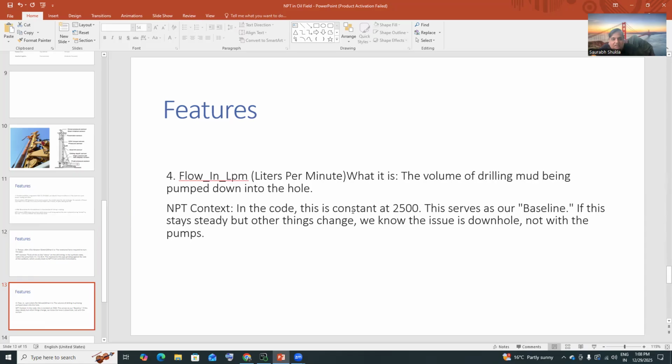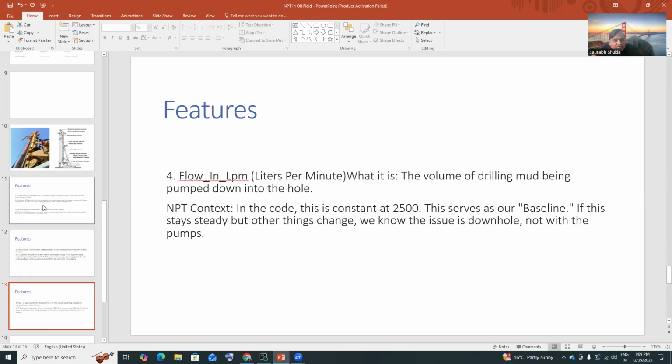Okay, next is liters per minute flow in. What is the volume of drilling mud being pumped down into the hole? In the NPT context, we can say this is constant at 2500. This serves as a baseline. If this stays steady, but other things change, we know the issue is downhole, not with the pumps.